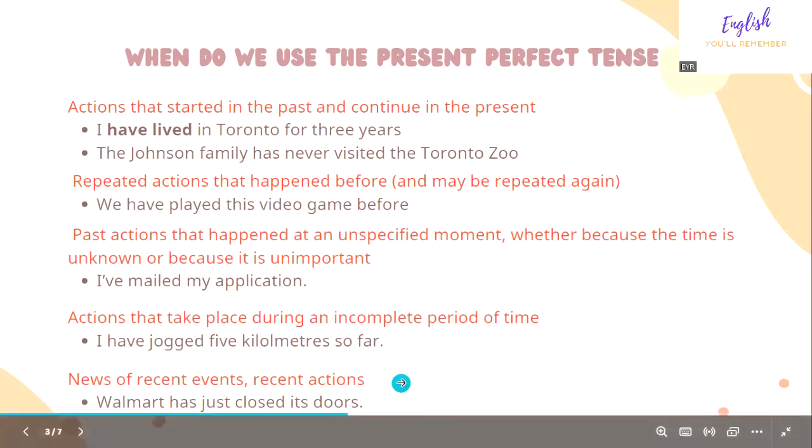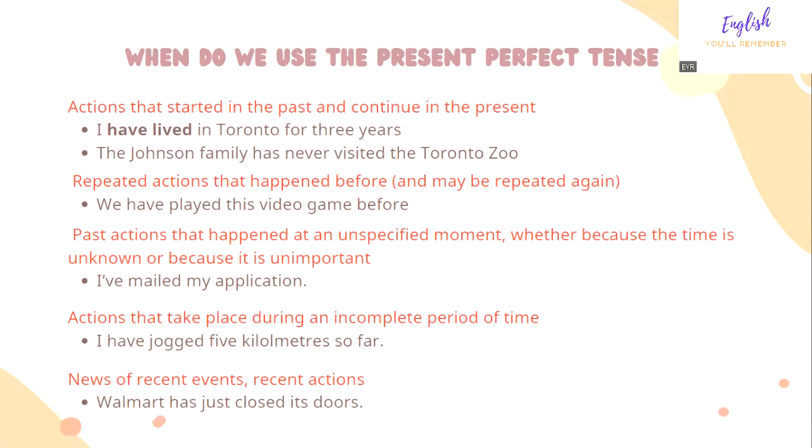And then the final one, news of recent events or recent actions. Walmart has just closed its doors. So Walmart closes at 9 p.m. Maybe right now it's 9:05. You say, Walmart has just closed its doors.